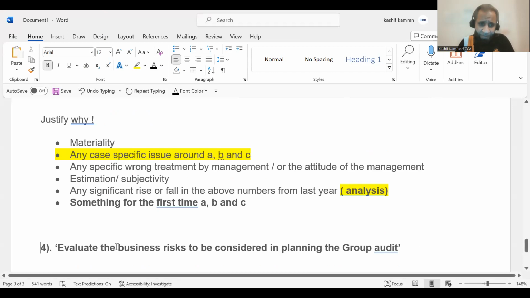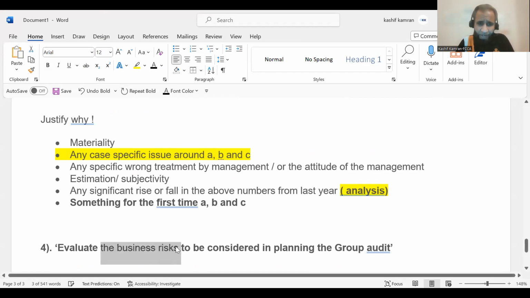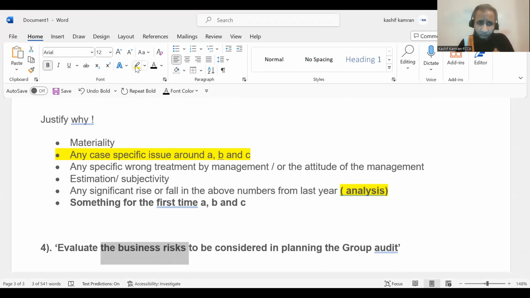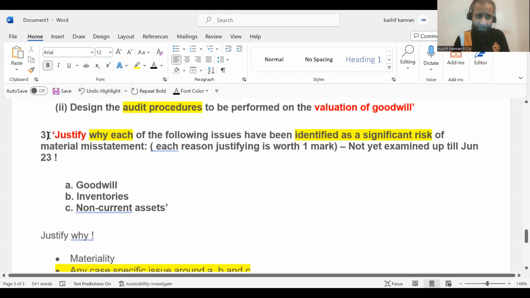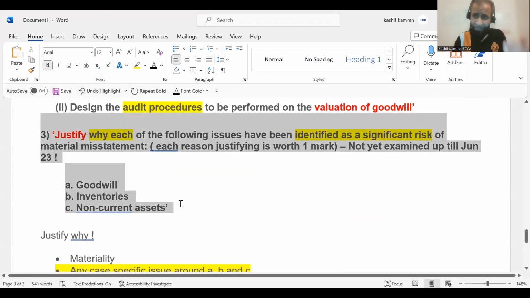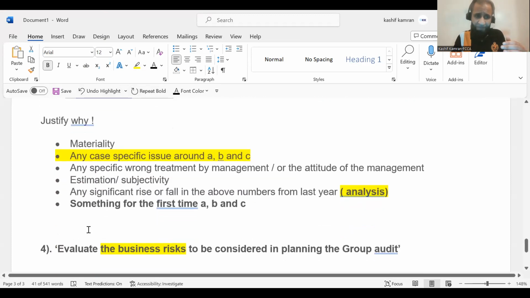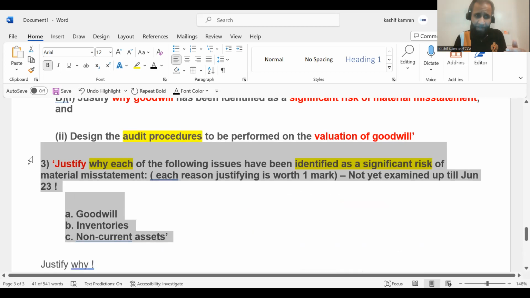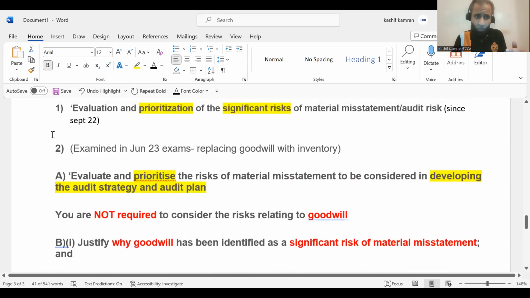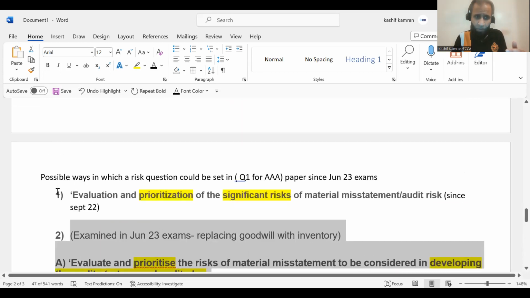Now, we know business risk never comes alone. So business risk will either have audit risk or ROM in the second part. So it could be possible that in the first part you have the business risk, and in the second part you have this 3, something like this, because business risk never comes alone, right? So the business risk requirement could be backed by a question like number 3 here, could be backed by question 2 here, or could be backed by question 1 here. So it's quite possible, right?